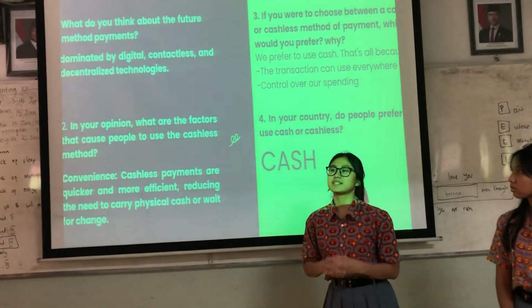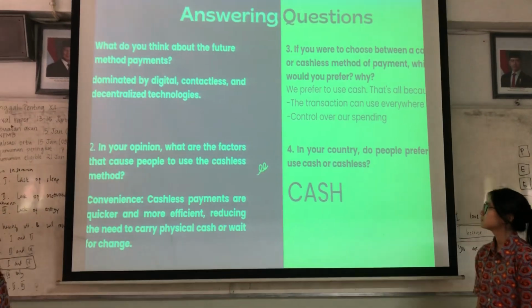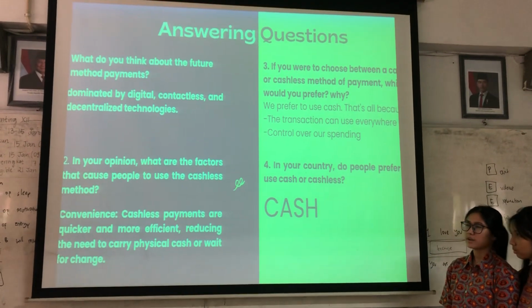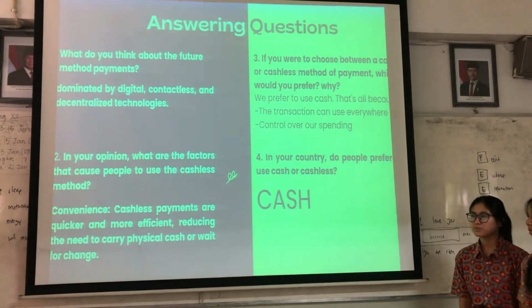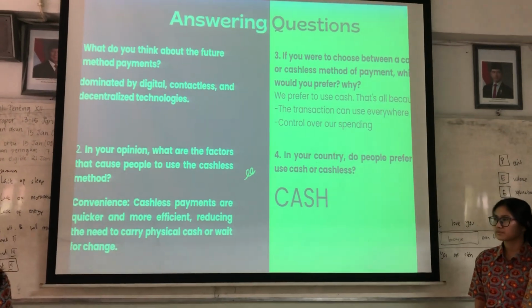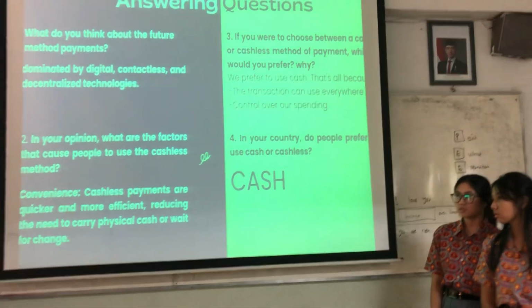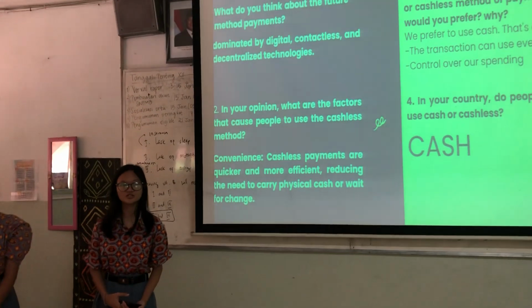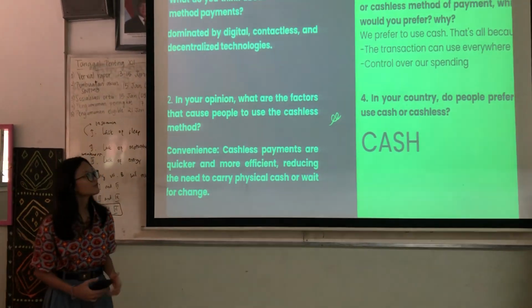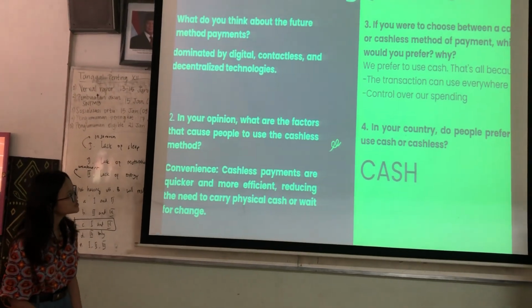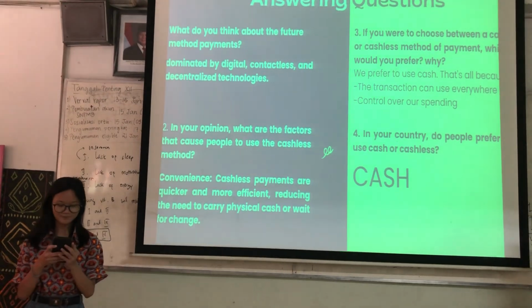wait for change. Okay, the next question is, if you were to choose between a cash or cashless method of payment, which would you prefer and why? So, both of us prefer to use cash, because first, the transaction can be used everywhere.